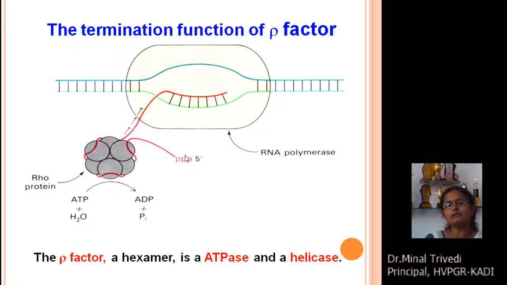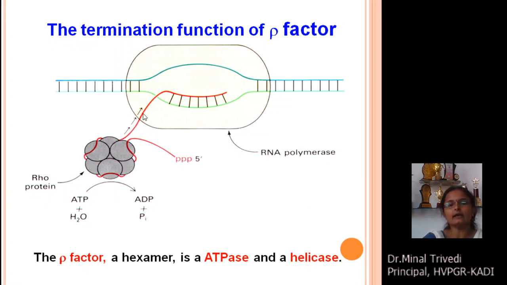The second mechanism is known as Rho dependent termination. In this mechanism, a protein named the Rho protein binds to the newly synthesized RNA molecule. This Rho protein acts like a helicase enzyme. Through the 5' end of your RNA, this protein moves along the newly synthesized RNA.